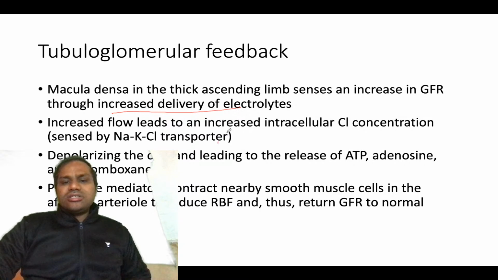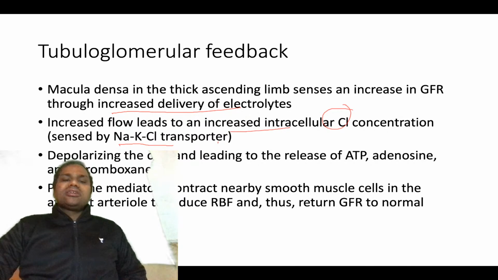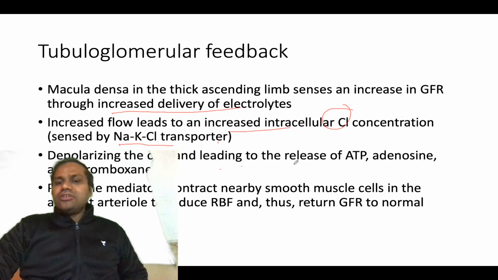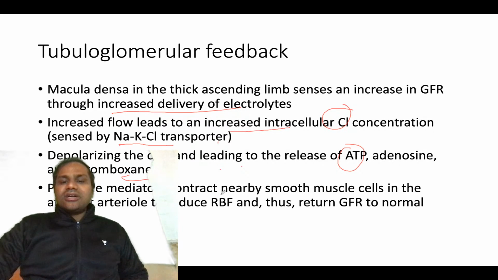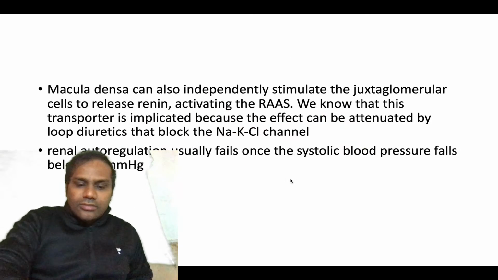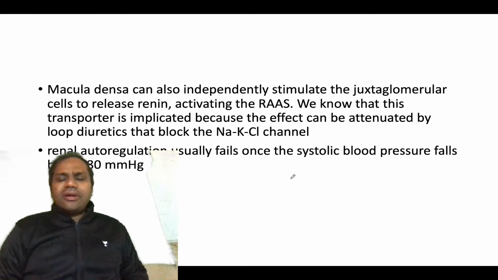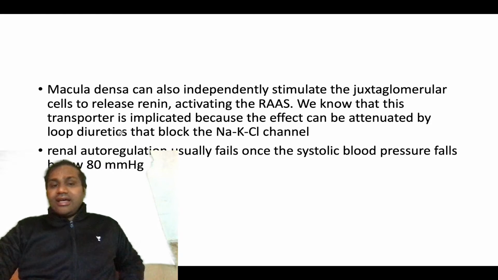Increased flow leads to increased intracellular chloride concentration, which is sensed by the sodium potassium chloride transporter. Whenever flow increases, obviously there will be an increase in chloride concentration. This will result in depolarizing the cell and leading to the release of ATP, adenosine and thromboxane. These paracrine mediators constrict nearby smooth muscle cells in the afferent arteriole to reduce renal blood flow and thus return GFR to normal. So this is all about tubuloglomerular feedback. The macula densa can also independently stimulate juxtaglomerular cells to release renin and activate RAAS. We have already talked about that.